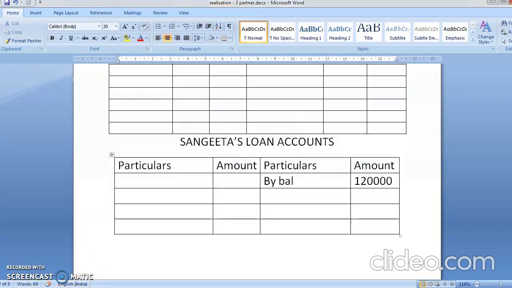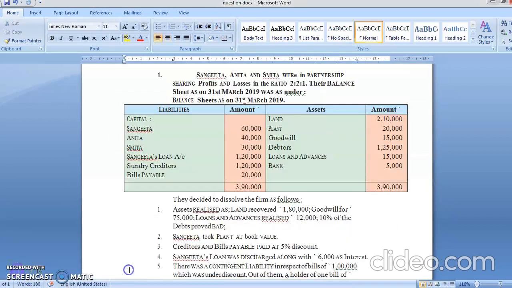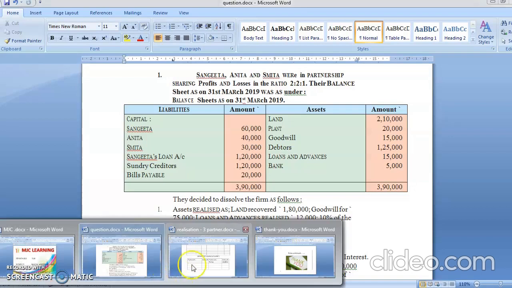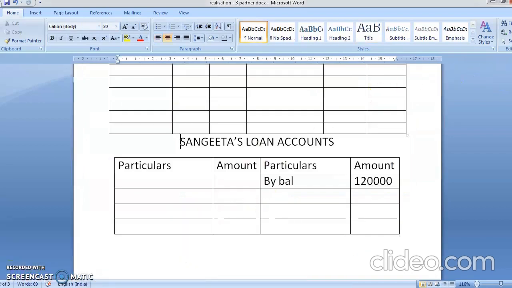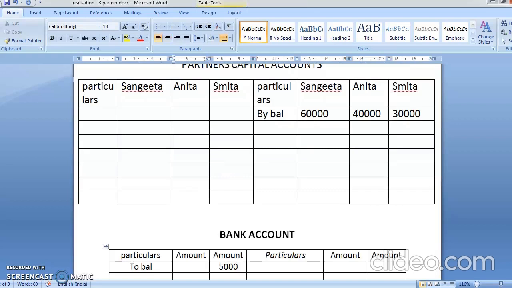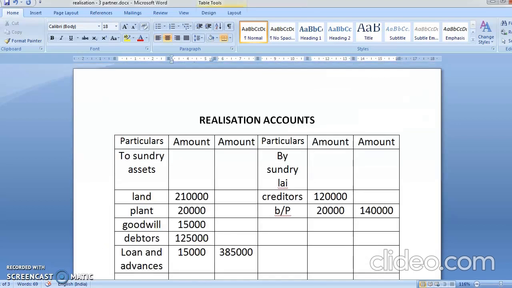Okay, after that, the assets were realized. Now see your assets realized: land 1,80,000, goodwill 75,000, loan and advances 12,000, and the bad debts have to be created at 10%. So when the assets are realized, what is the entry? Cash account debit to realization account. So you are going to write here by cash comes in, so bank account debit to realization account. So you'll write here by bank.